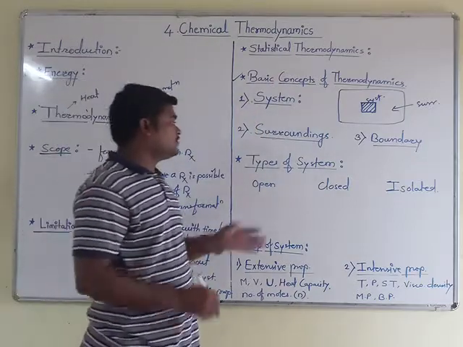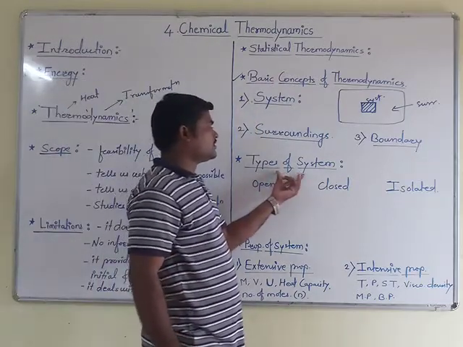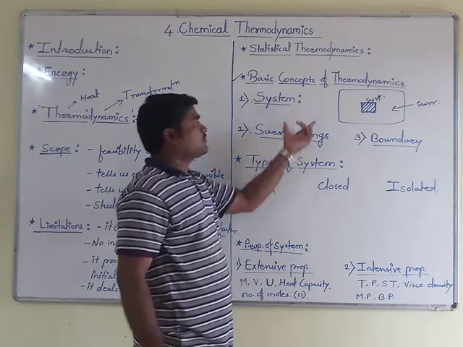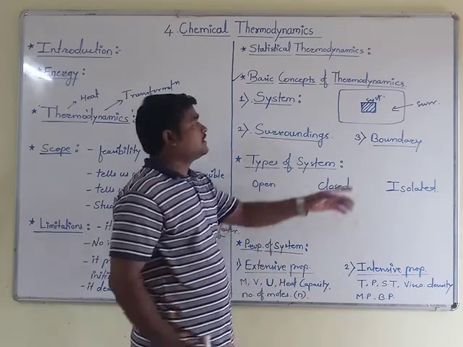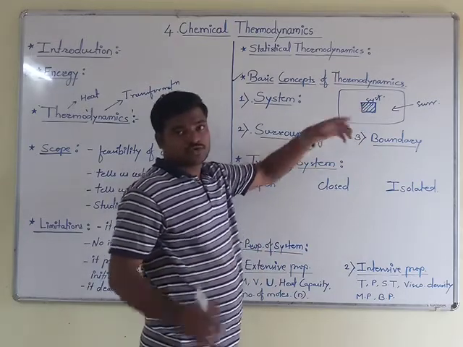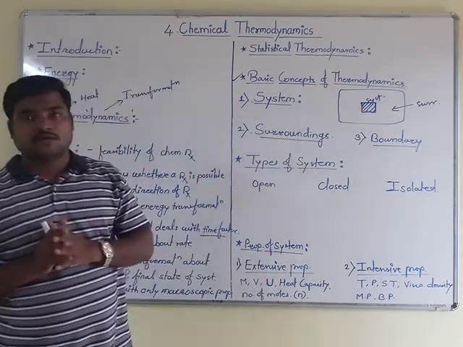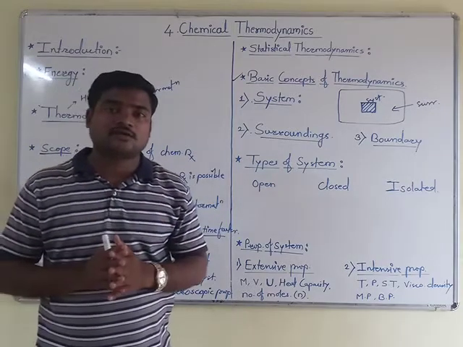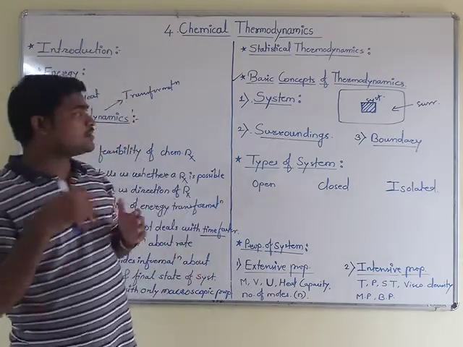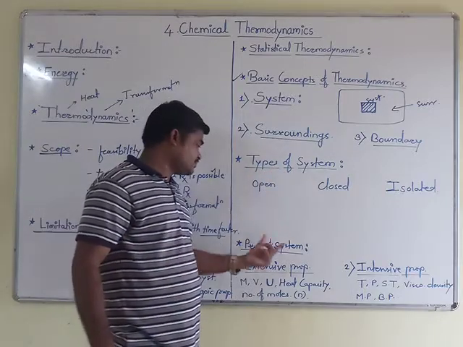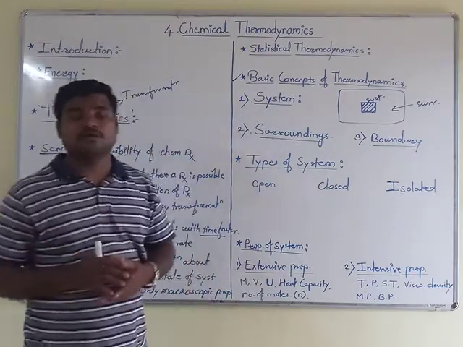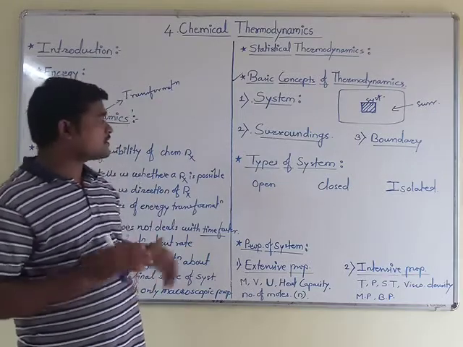Now again we will go in detail about the system. All the observations which we are making are on the system, so we are interested in going in detail about it. We will see what is meant by system, and after that the types of system and properties of system. We will go in detail of this chapter, one by one.